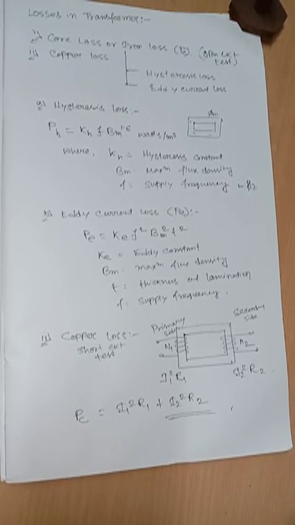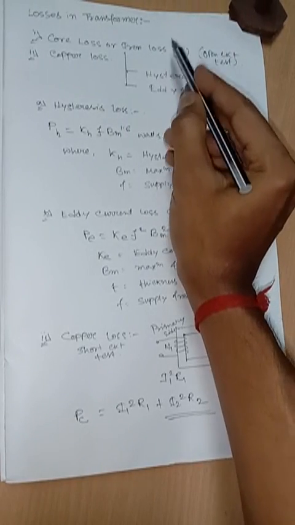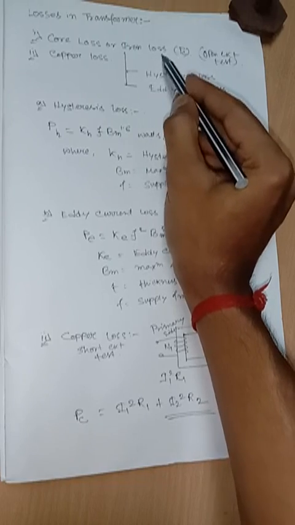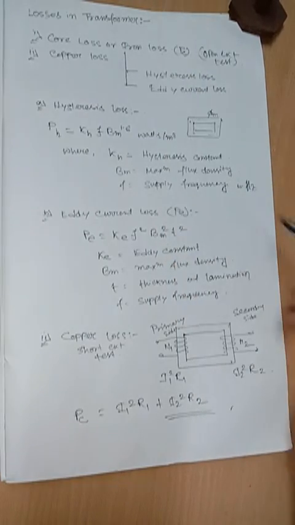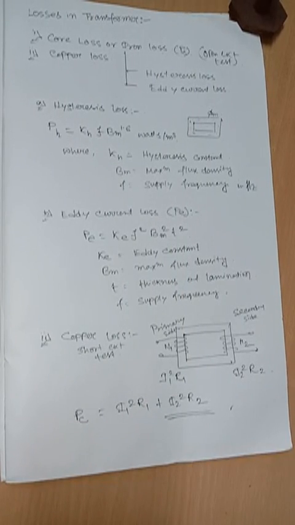In the transformer, the core loss is a constant loss and the copper loss is a variable loss. It may be noted that in a transformer, copper loss accounts for about 90% of the total losses.